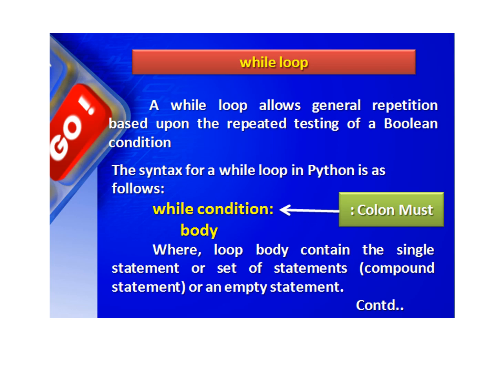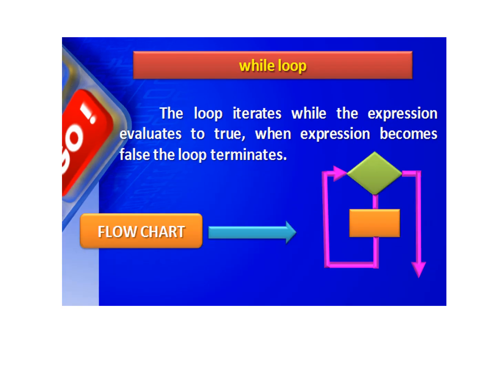If you are using a while loop, you have to use the keyword while, then the condition. The body of the loop consists of a single statement or a set of statements. When the condition becomes true, the control goes inside the loop and executes the statements repeatedly until the condition fails. When the condition becomes false, it gets out of the loop. This is the flow chart for the while loop. We check the condition, and when the condition becomes false, we terminate.